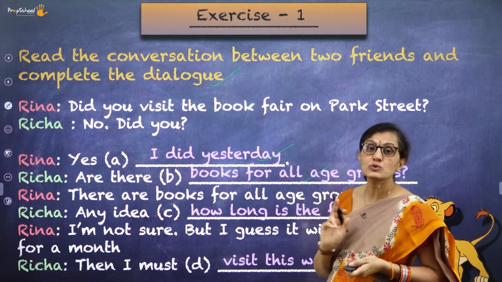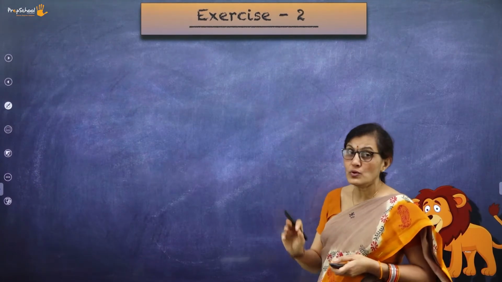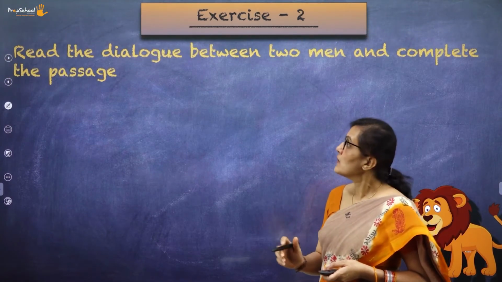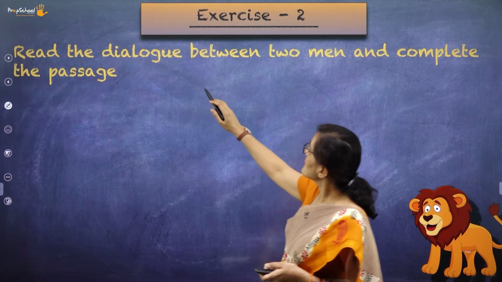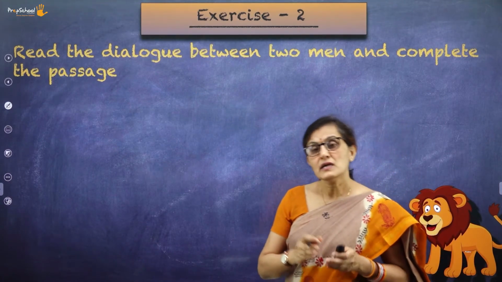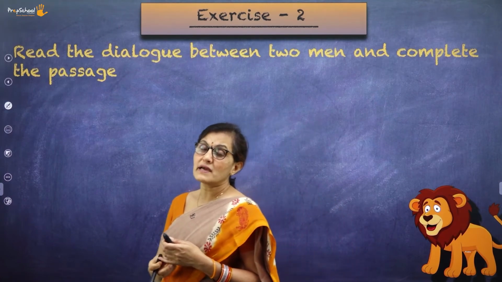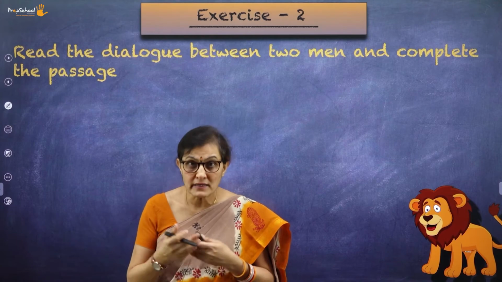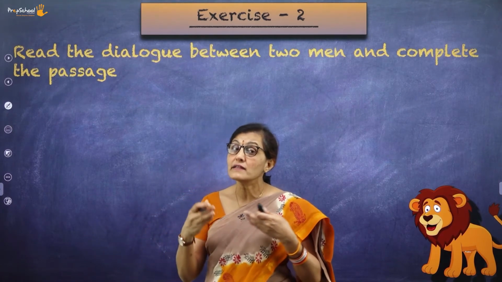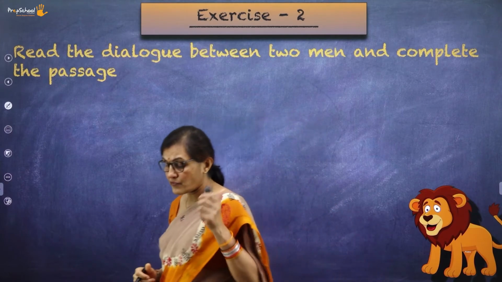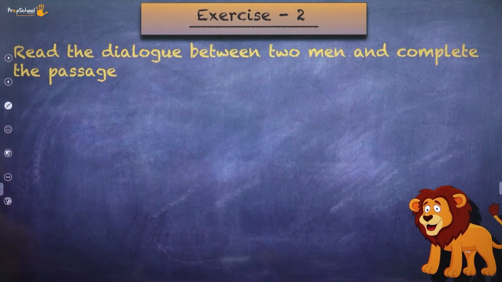Moving to the next one. Next one, exercise 2. What is the second kind of question that you can expect? Once again, read the dialogue between two men and complete the passage. So any kind of dialogue will be there. Either names will be given or it could be somebody who has met, right? Then they're speaking and there is a dialogue. So then you have to complete a paragraph. So have a look at the board. I'll read it out for you.